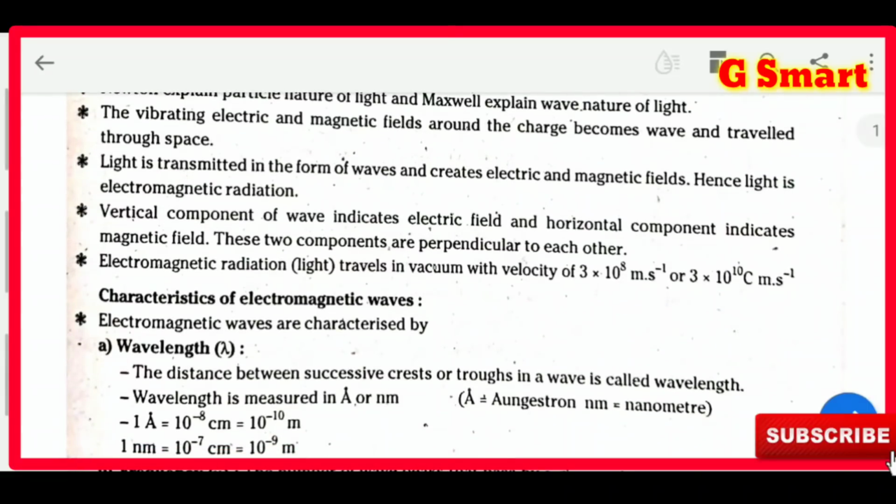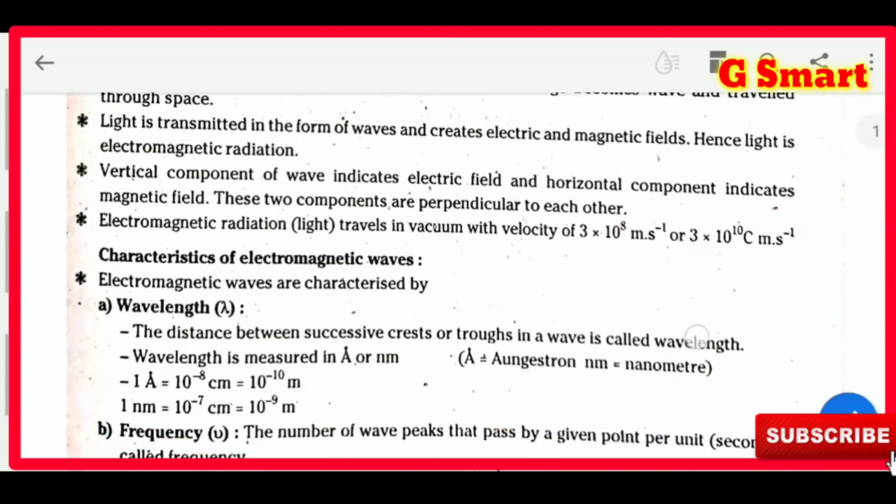The vibrating electric and magnetic fields around a charge become a wave and travel through space. That means when you ring a bell, that sound comes to our ear in the form of waves. In the same way, electric and magnetic fields also create waves and travel in wave form.